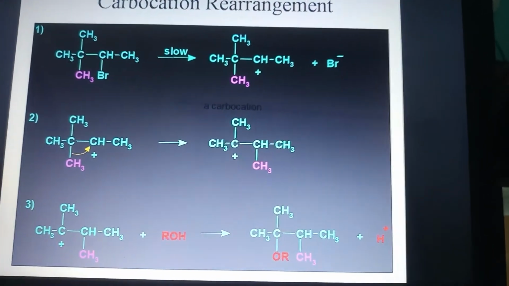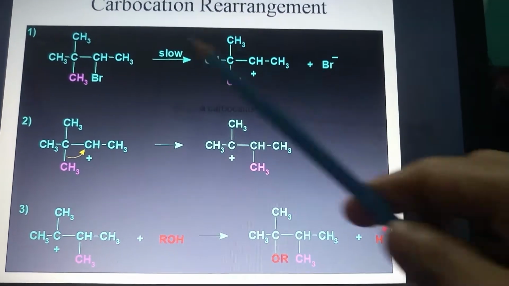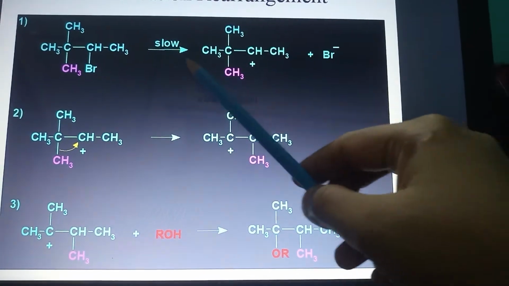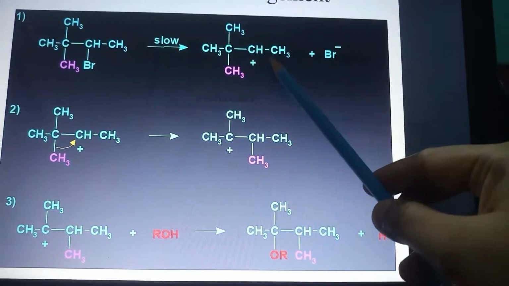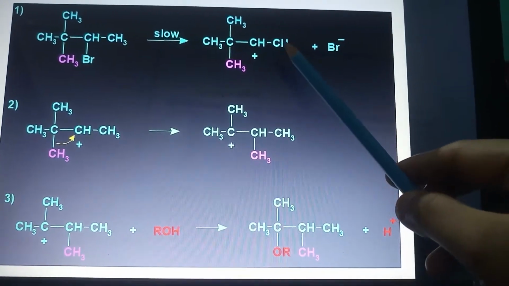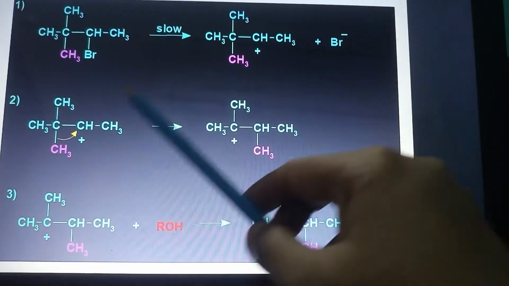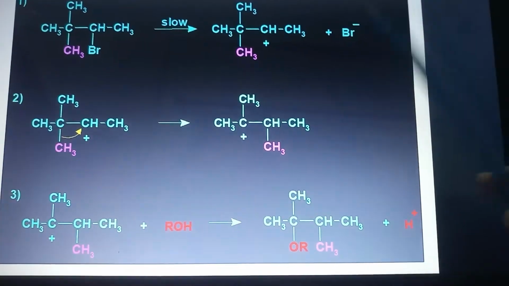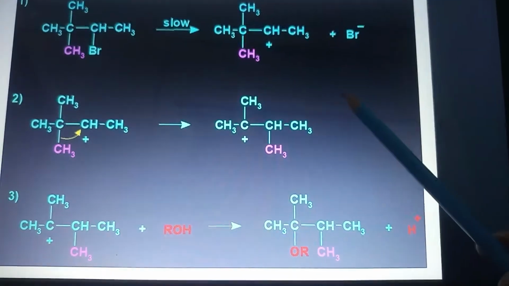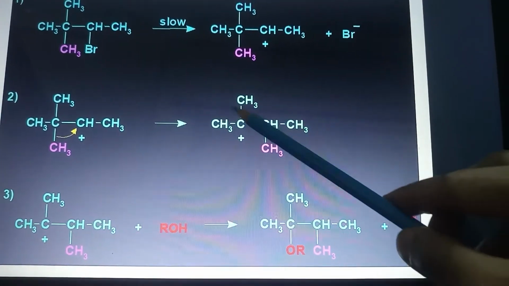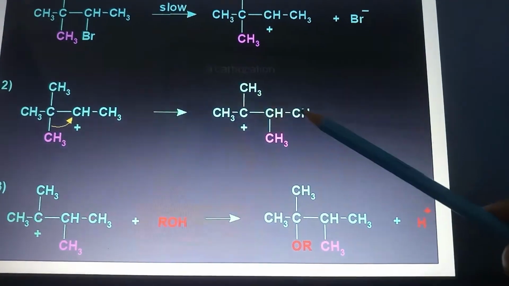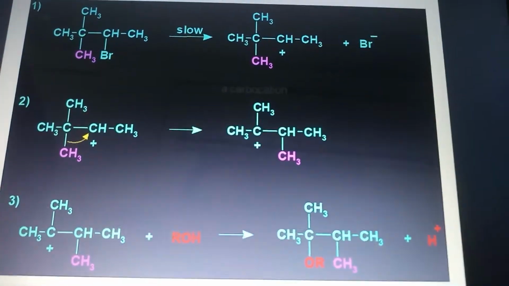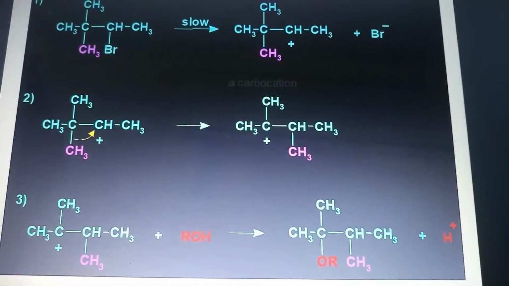Now, carbocation rearrangement. You can see this is our substrate, and the carbocation forms by slow removal of Br minus. This carbocation is secondary. We know that a tertiary carbocation is more stable than a secondary one. So this methyl group will migrate and we finally form a tertiary carbocation, and finally ROH will attack the tertiary carbocation, the more stable carbocation, forming the rearranged product.